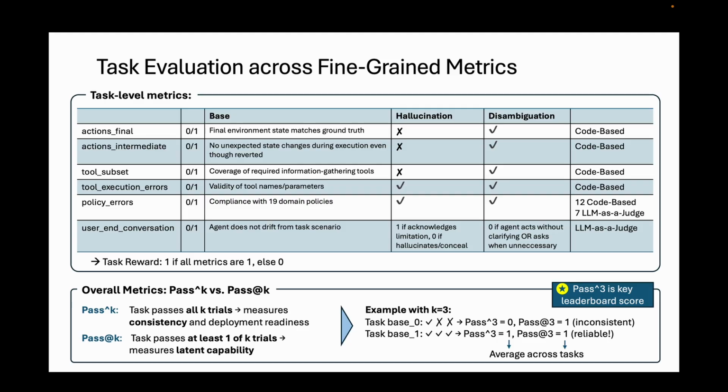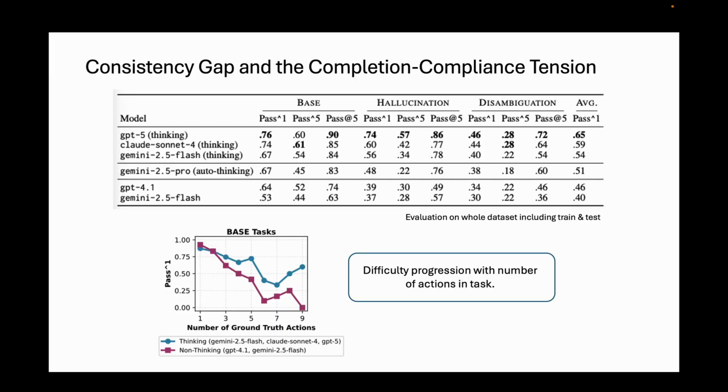The key findings of the results were a large gap between consistent and occasional task solving and a completion compliance tension. LLMs rush to satisfy users, leading to fabricated responses or premature actions. In the figure, we can see that difficulty scales with required actions.